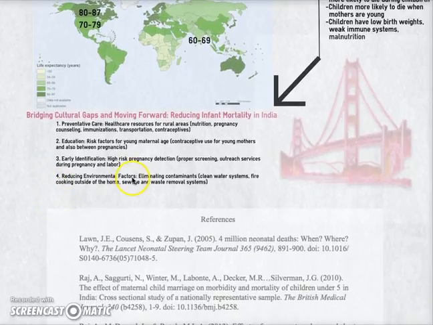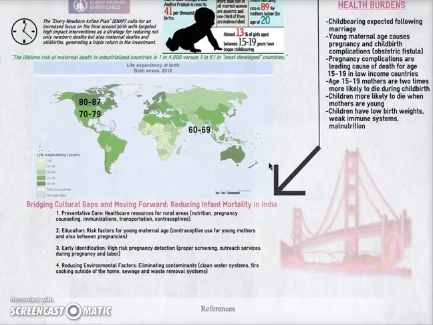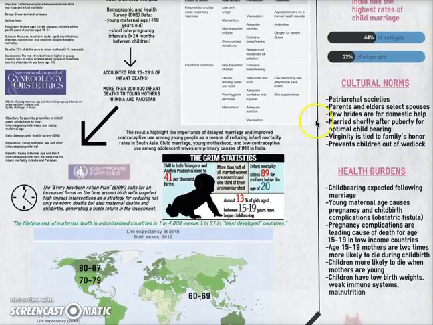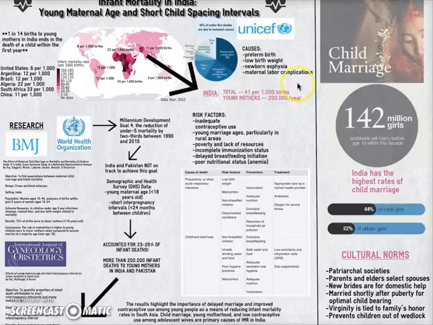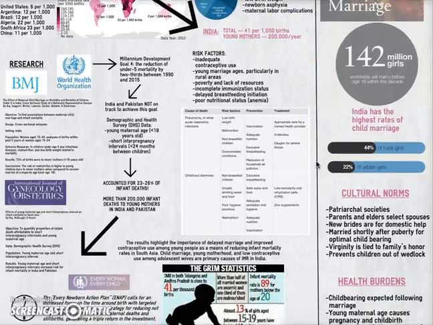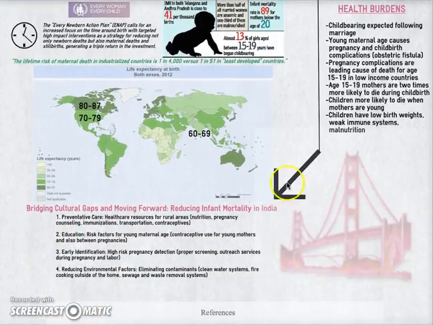And lastly, reducing environmental factors such as contaminants, introducing clean water systems, teaching them to cook outside of the home if using fire, and then implementing sewage and waste removal systems. So essentially what we want to do is educate and fight for policy changes that are still culturally sensitive, and look at why these rates in India are so much higher, and to educate the population on what they can do to better their infant mortality rates.